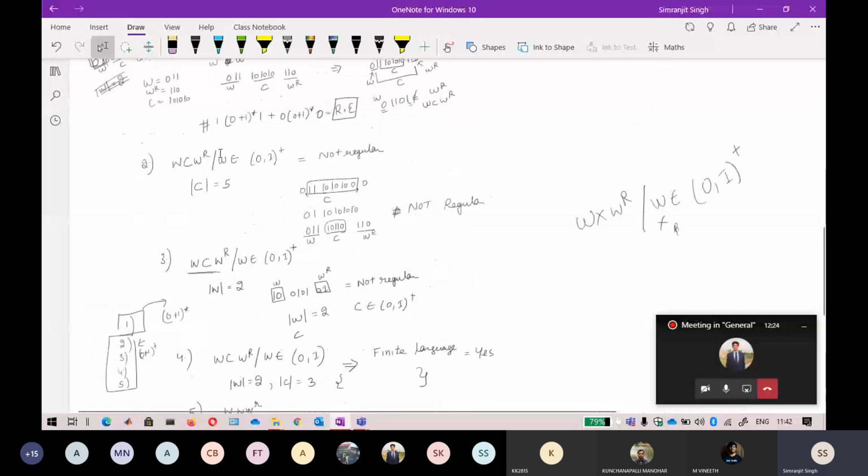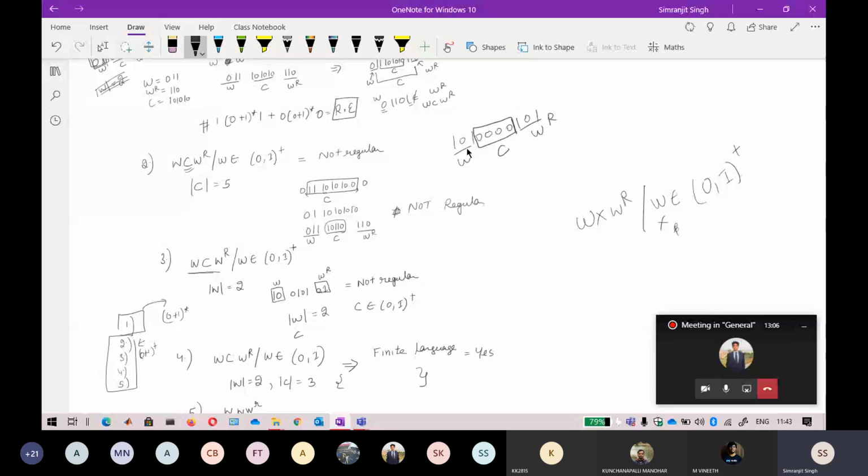In that one we have seen different variants of it. If I fix the length of the C, now it's a problem. If I fix the length of the string, now I exactly know that in a particular string, because the length of the C is 5, so 1, 2, 3, 4, 5, this part belongs to C and the remaining part is W and WR. So I will definitely be able to identify in a particular string which part belongs to W and which part belongs to WR.